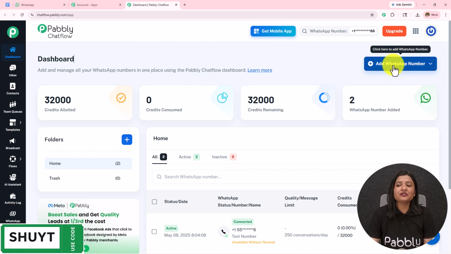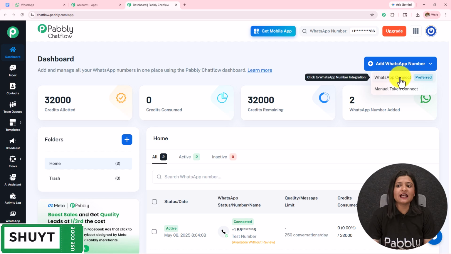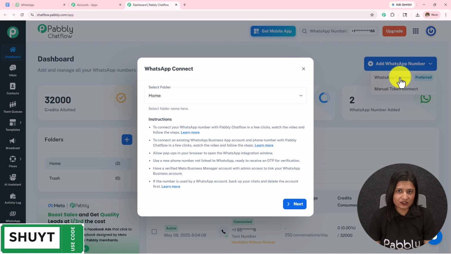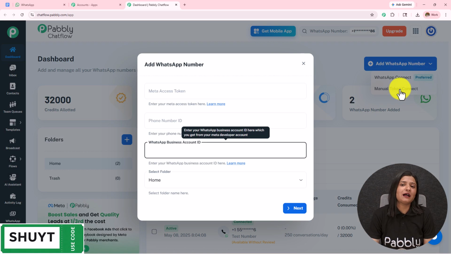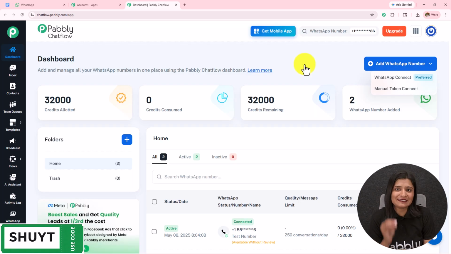To add your WhatsApp number to your Pabbly Chatflow account, simply click on this add WhatsApp number, click on this WhatsApp connect, which is the preferred method, or you can use a manual token to connect your WhatsApp to your Pabbly Chatflow account. If you want the step-by-step process, the detailed video is given in the description. You can check that out. Also on the left-hand side, we have the most important features of Pabbly Chatflow. The detailed video is available in the description. You can check that out.